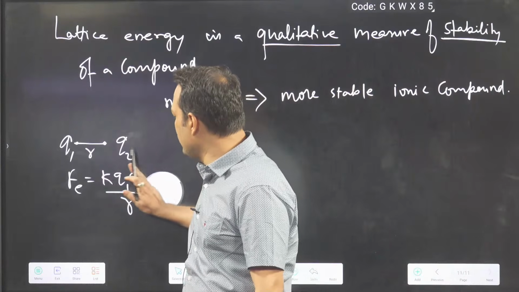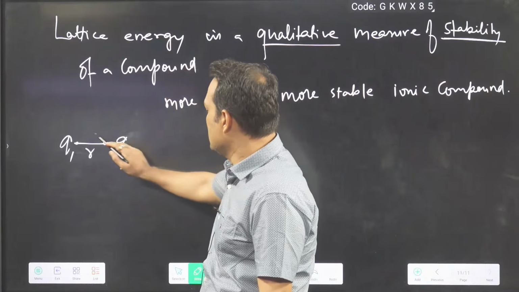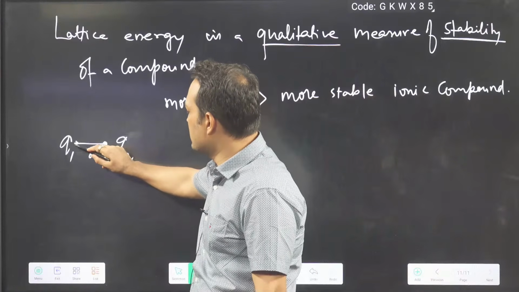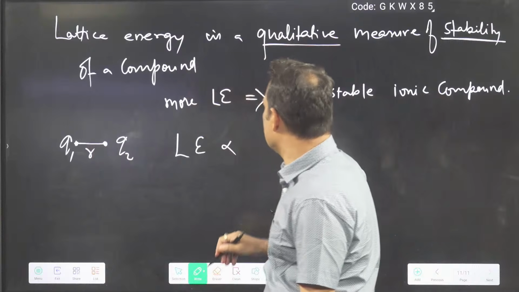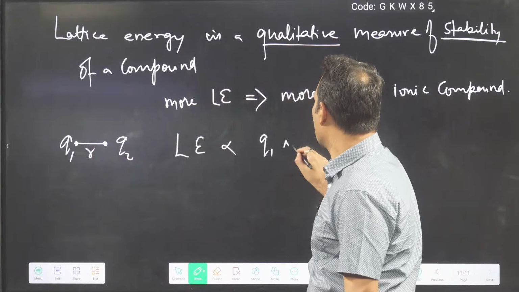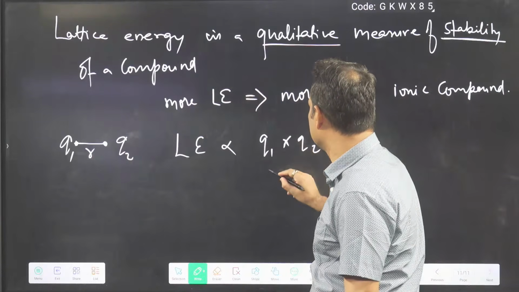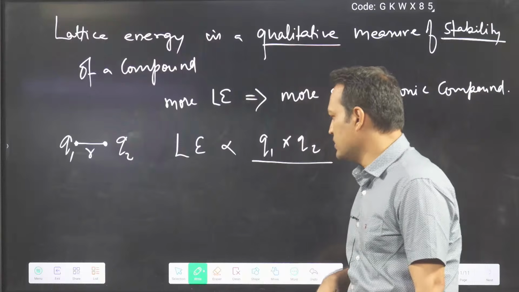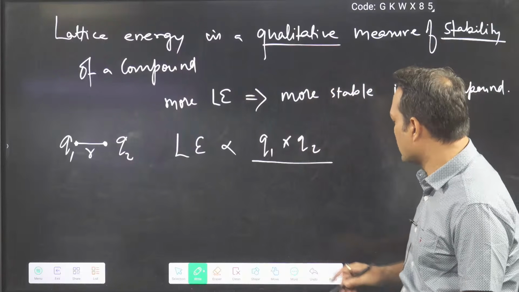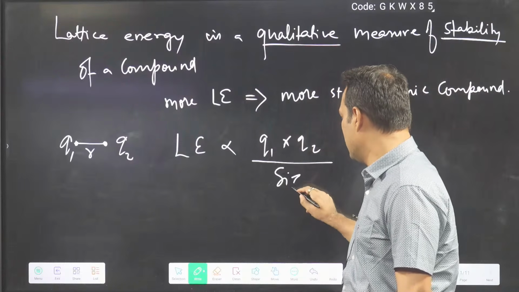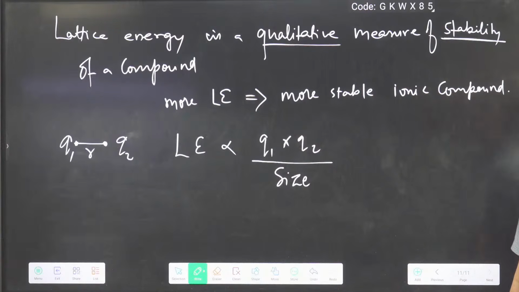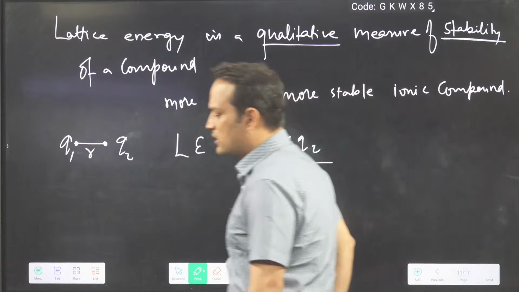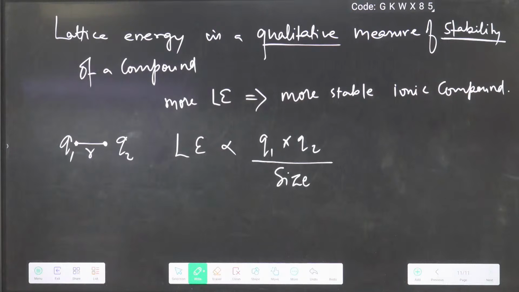So with this we can tell that for Q1, Q2, two charges separated by some distance, lattice energy is directly proportional to the product of charges and inversely proportional to size.